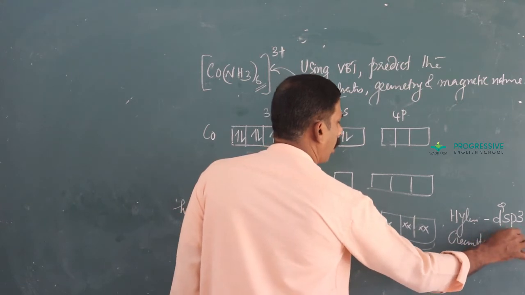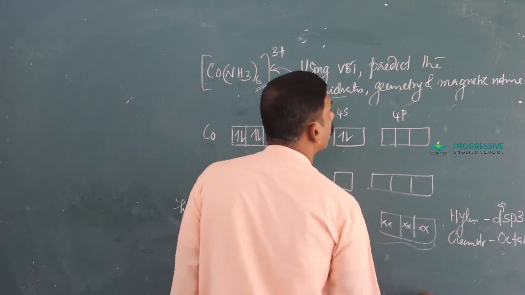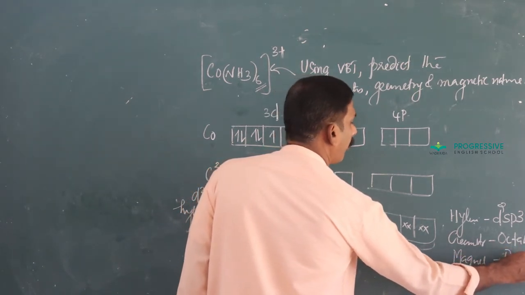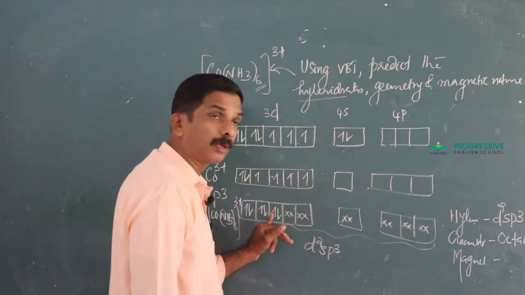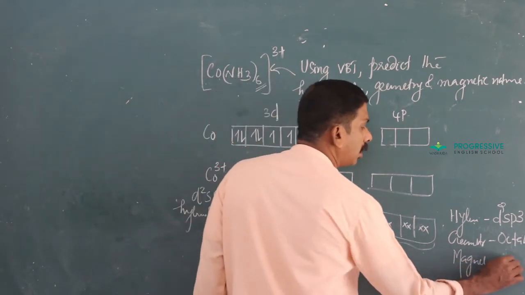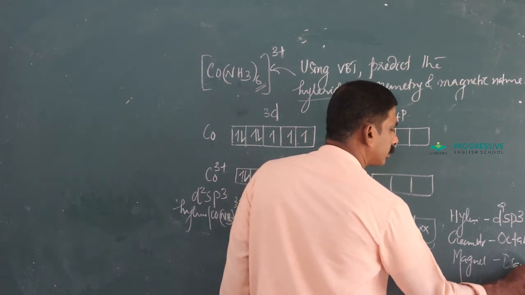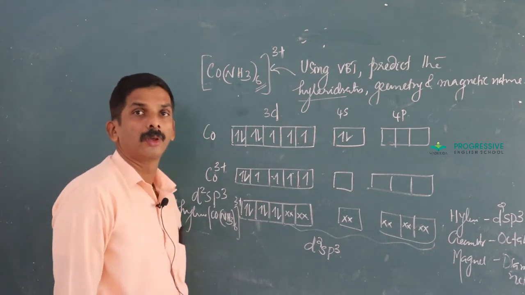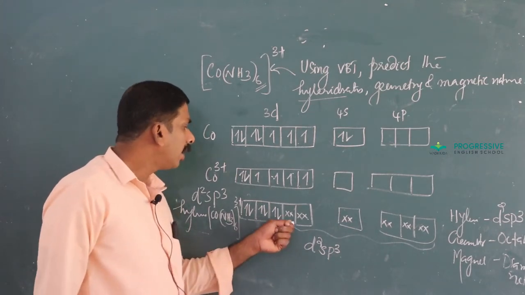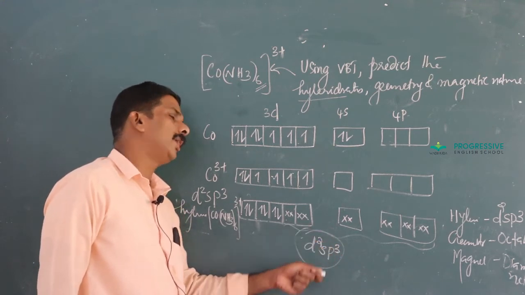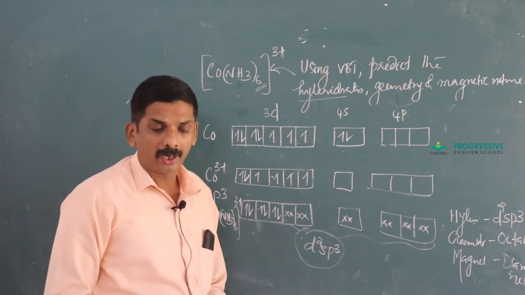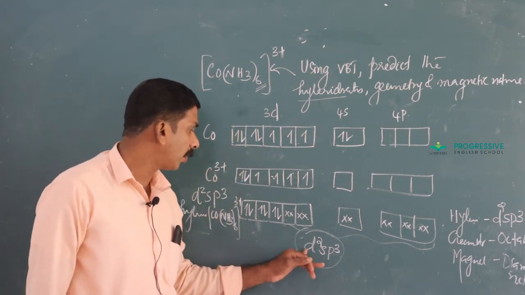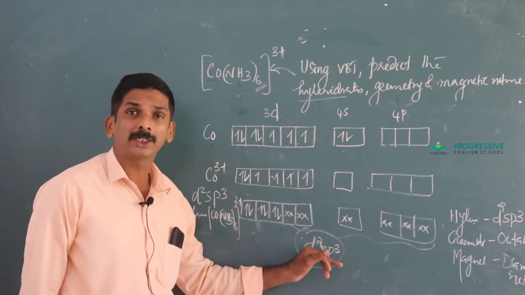Geometry is octahedral. Magnetic property: since all the electrons are paired, it is diamagnetic. Here, this inner d orbital undergoes hybridization. That is why normally (n-1)d, ns and np, or ns, np and nd orbitals undergo hybridization, depending upon that. Inner d, d2sp3.